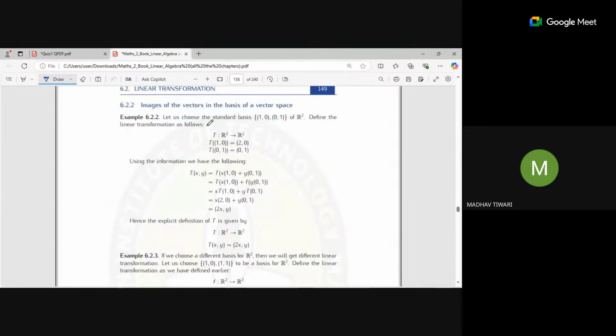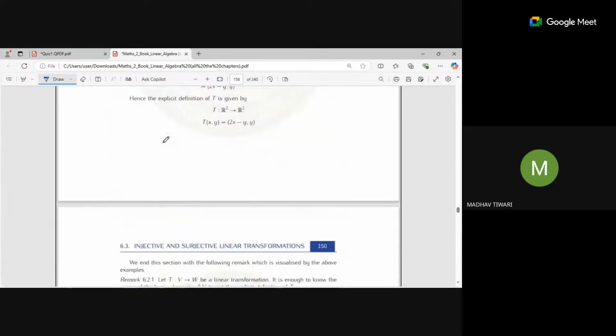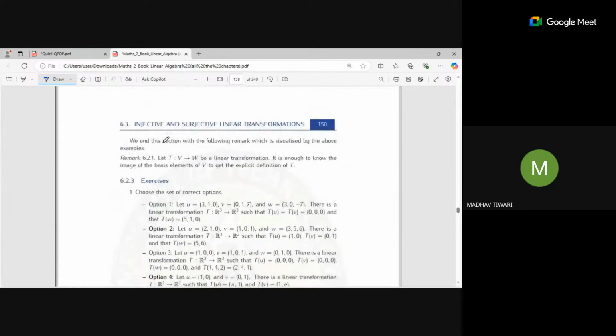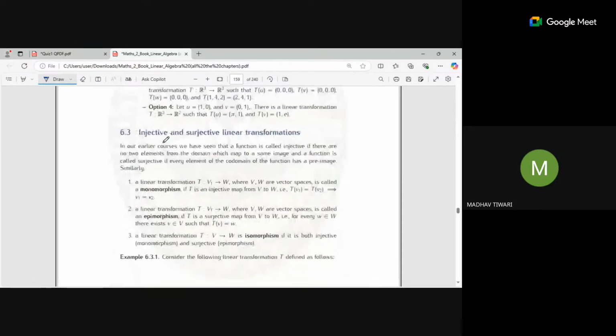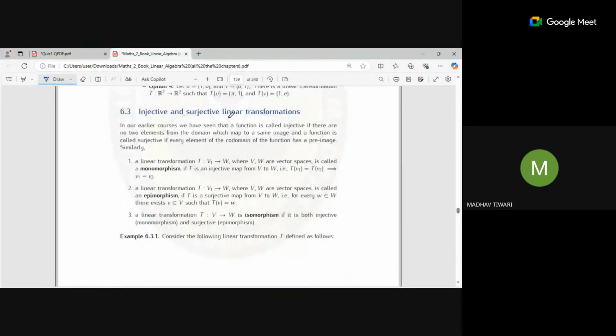After that, if we want to find out image, we can use standard basis or any other basis in order to get the image of any point. After that, we can find out the general form of transformation using these bases. Next is injectivity and surjectivity. Injectivity means all the points inside the range space have a unique pre-image in the V vector space.